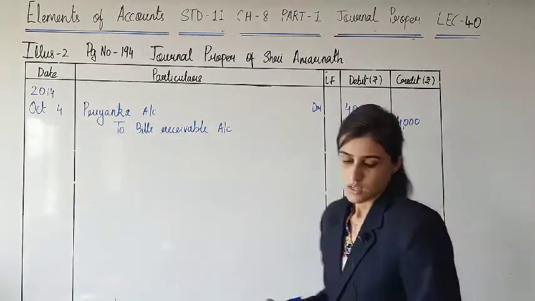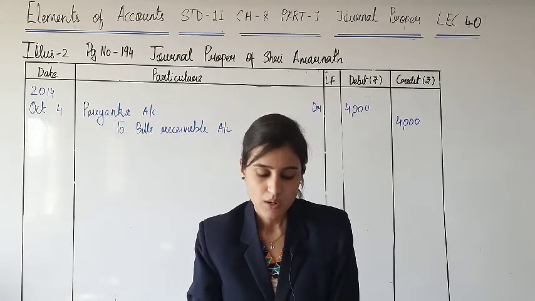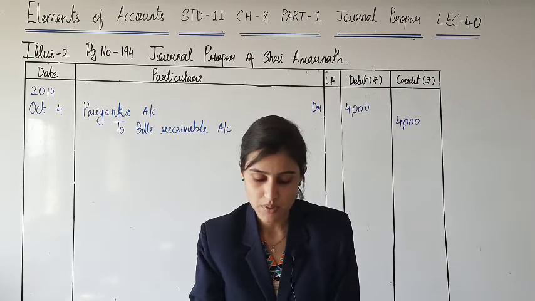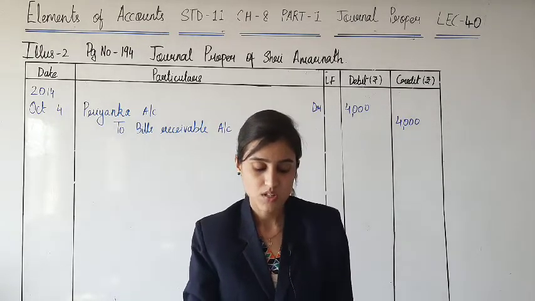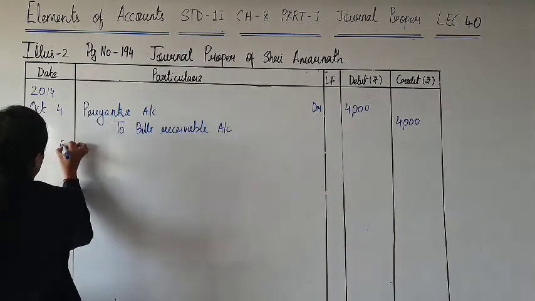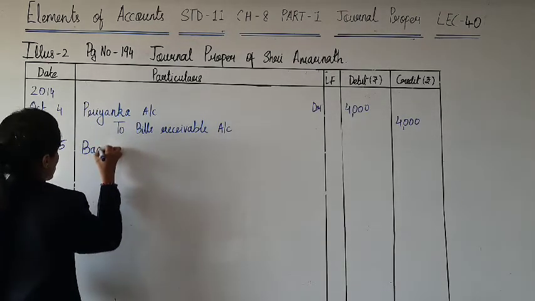Right. Next, on 5th of October, an amount of rupees 3,500 receivable from Naresh cannot be collected from him. We were supposed to receive 3,500 rupees from Naresh and now we will not get it. So simply that is bad debts. Bad debts is a loss.